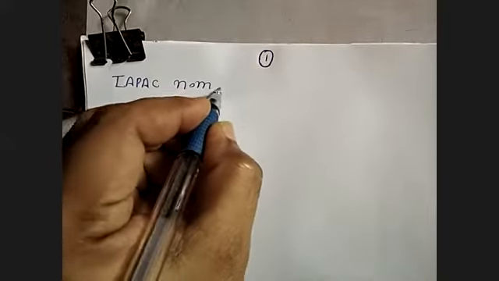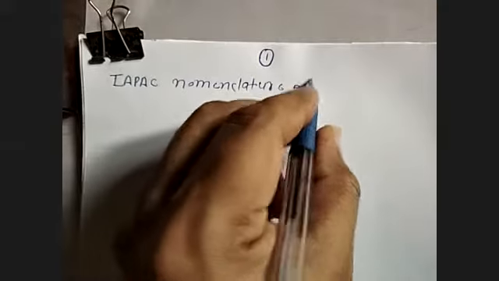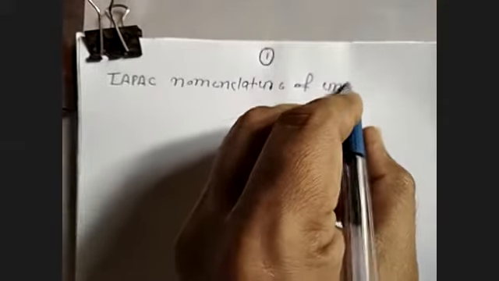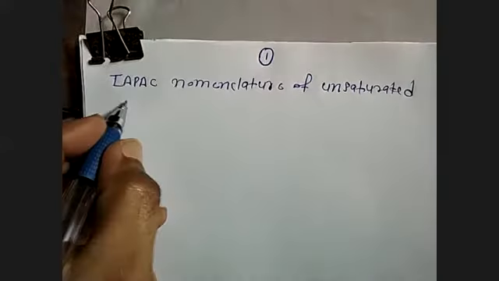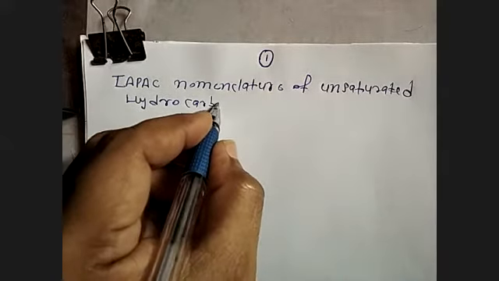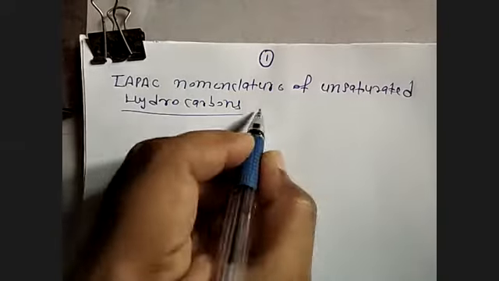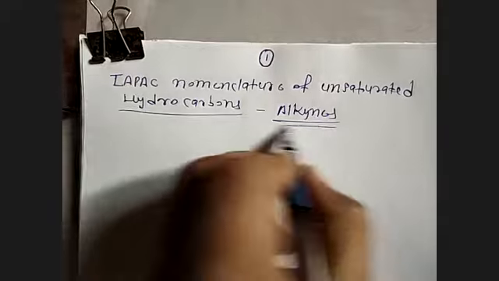Okay, today we are starting with IUPAC nomenclature of unsaturated hydrocarbons, that is alkynes.